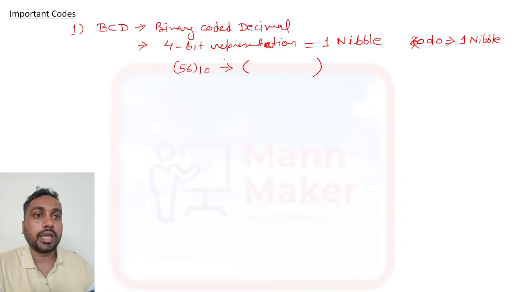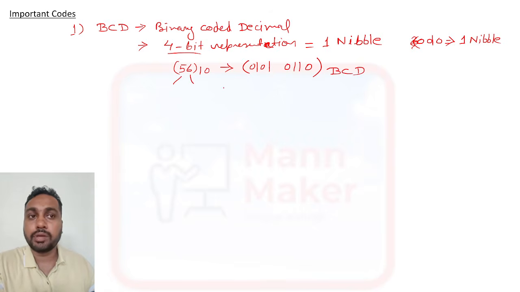So we have to represent each digit by 4 bits, as we made the table before. 5 is represented as 0101, and 6 will be 0110. This is the BCD representation of the decimal number.